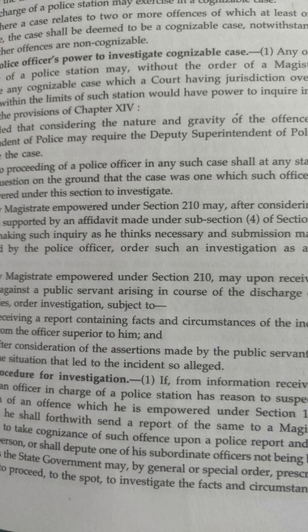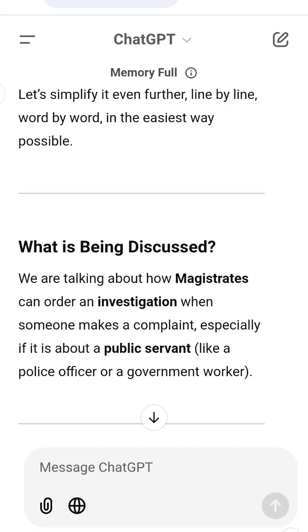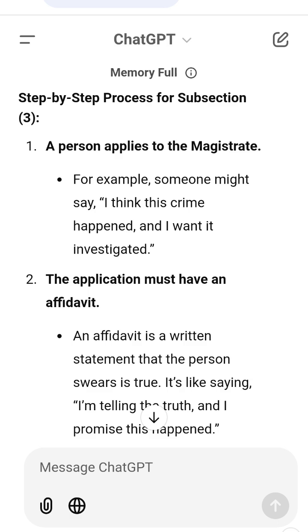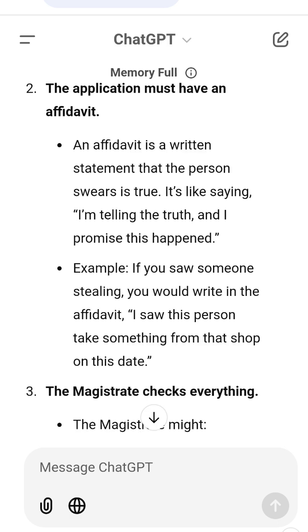Subsection 4. A driver files a complaint against a traffic police officer saying, the officer fined me unfairly and insulted me. Before ordering an investigation, the magistrate 1. Asks the traffic officer's senior to submit a report explaining what happened. 2. Lets the traffic officer explain their actions. For example, the officer might say, the driver didn't have a valid license and they were arguing with me.